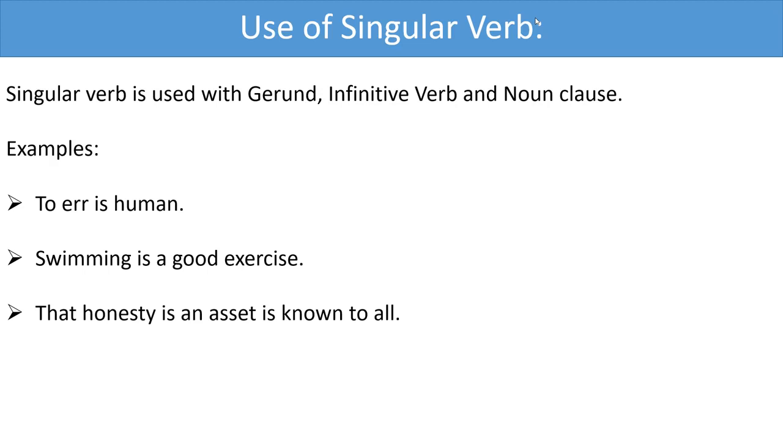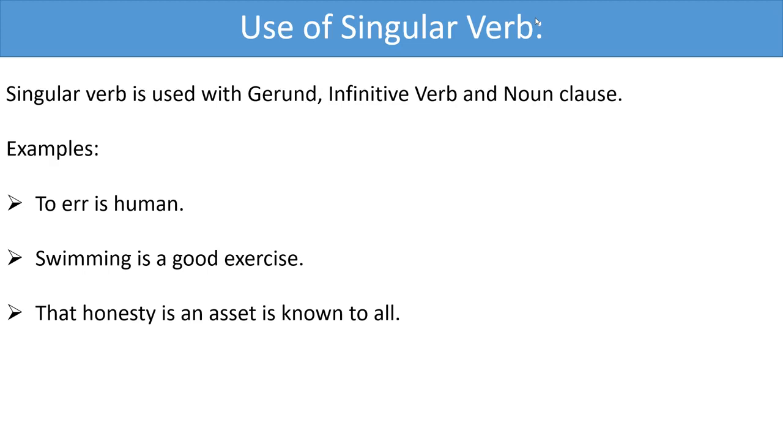Then singular verb is used with gerund, infinitive verb and noun clause. Examples: to err is human. Swimming is a good exercise. That honesty is an asset is known to all. Infinitive verb to, তার সঙ্গে আমরা যোগ করেছি err. Gerund swimming, swim plus ing,